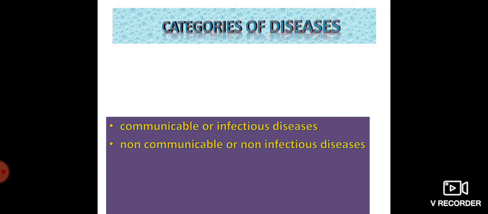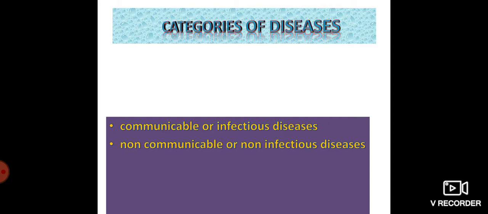Examples of non-communicable diseases are rickets, diabetes, heart diseases, etc.